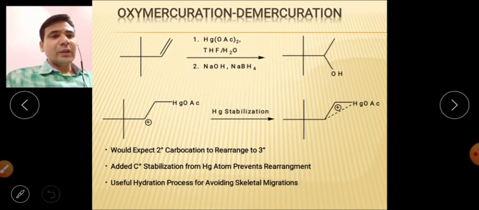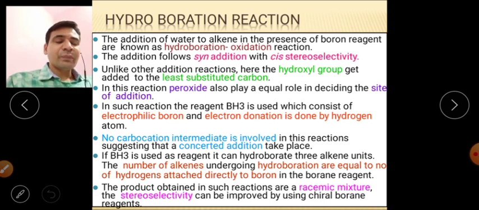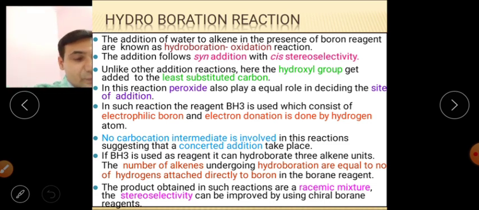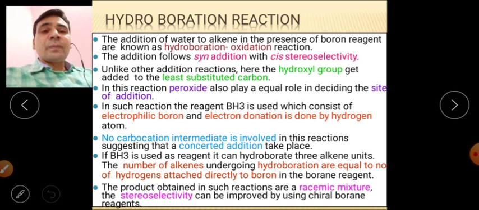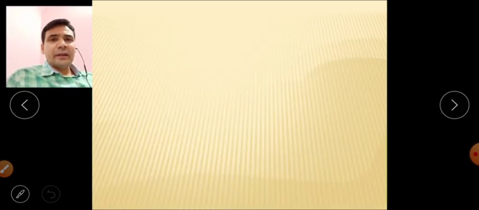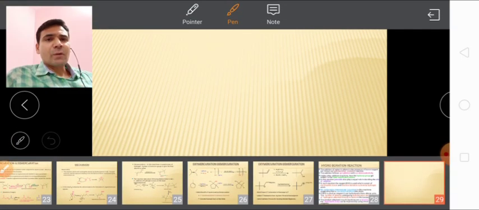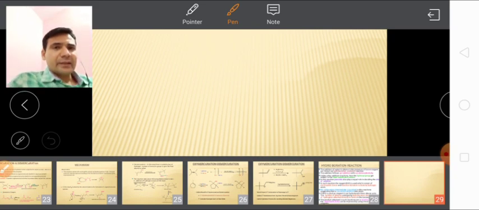So we have discussed the oxymercuration-demercuration reaction, and we have discussed the halohydrin formation reaction. Now I have an example for you, and we can discuss it.